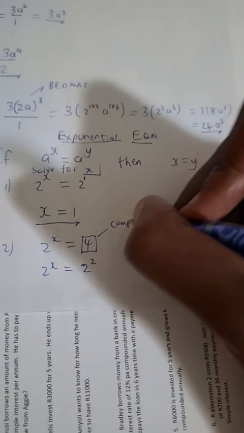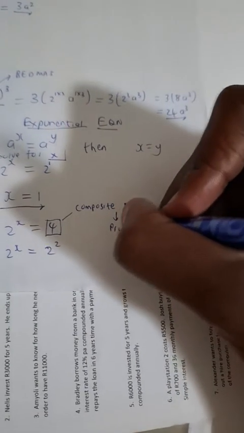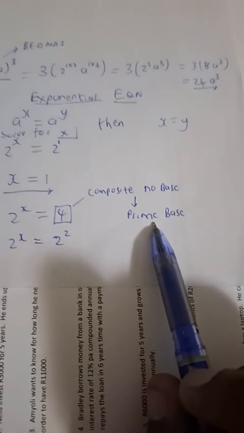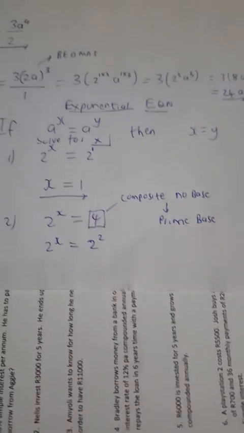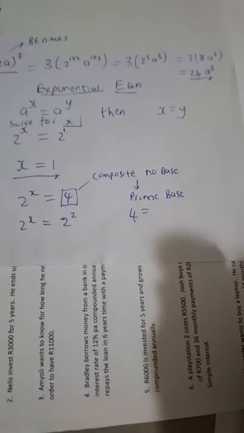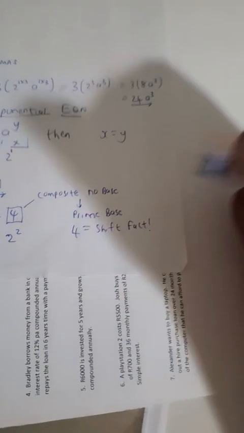And if ever you are at a loss as to how to convert this composite base: in grade 8, you guys did composite numbers, remember? We convert composite numbers to prime numbers. In other words, we use prime factorization. And when we don't know how to do it, with our scientific calculator you can always take the number, press equal, in grade 9 press shift and press fact, and then you will get the answer, which is 2 to the power 2.